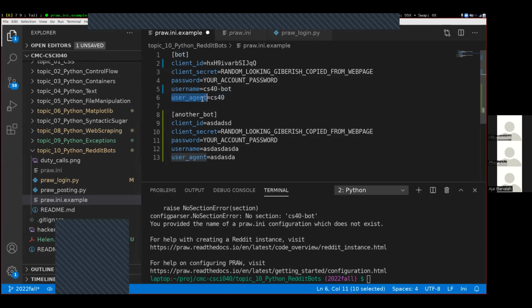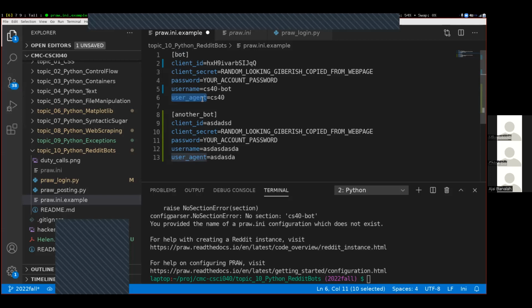This is something that we didn't talk too much about when web scraping, but every time your web browser connects to a web page, it tells the web page the name of your web browser. So we're using Firefox, and so we tell the web page that we're using Firefox when we connect. If you're using Chrome, then it tells the web page you're using Chrome when you connect. The reason for that is the web page might choose to do things just slightly different depending on whether the person is using Firefox or Chrome.